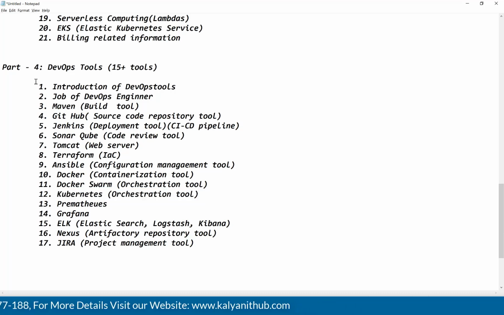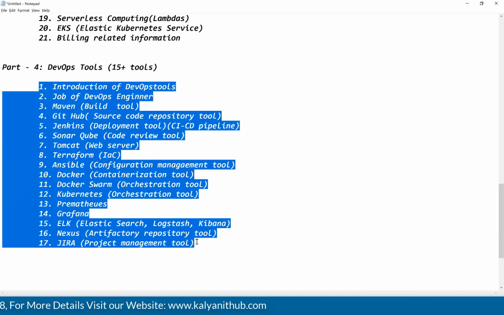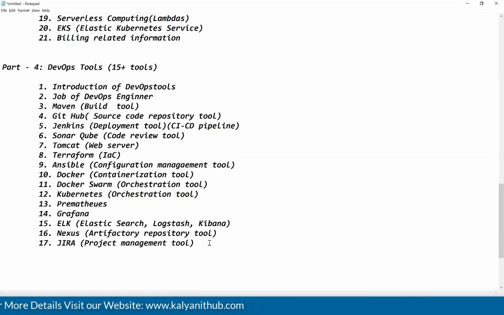Have a look at this. All these tools are clear. Just have a look at these DevOps tools. Please respond in the chat box. Is it clear? What we are going to discuss as part 4.